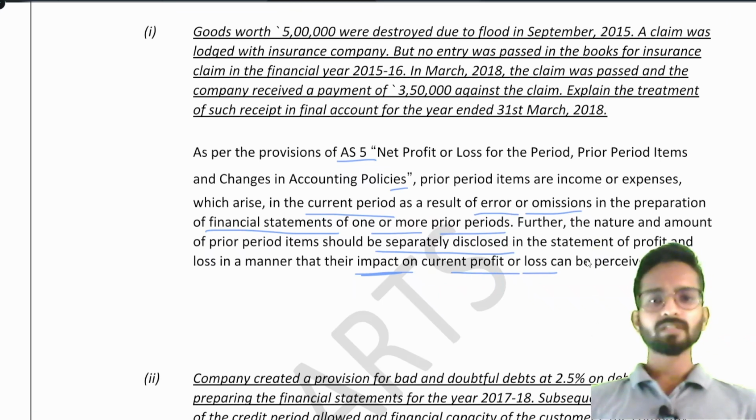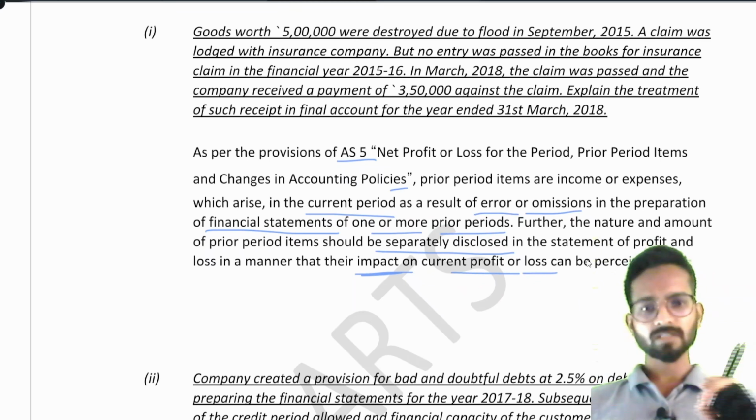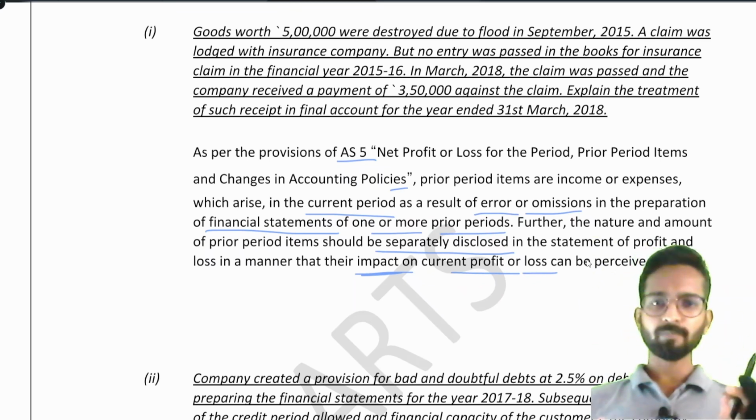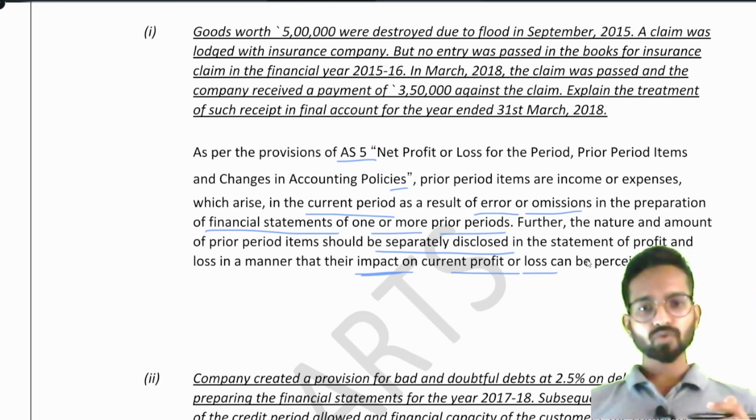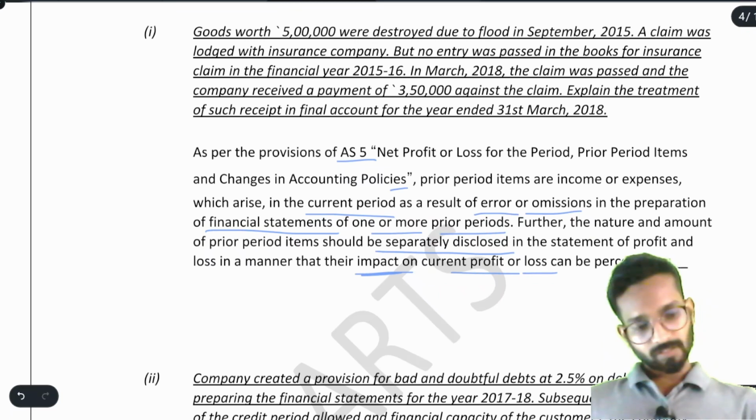So that we must know, see what you have to write. Whenever there is a prior period item, if you are writing salary expense, just in bracket write PPI, that it's a prior period item, so that the user, the reader of the financial statement, will know, okay, this is a prior period item. Simple. Now, according to this case, what do we have to write?